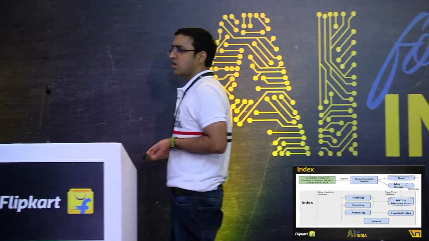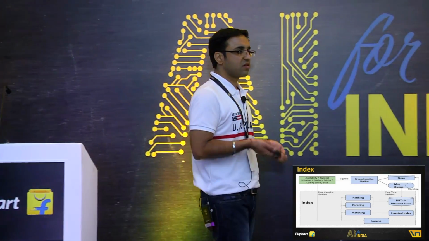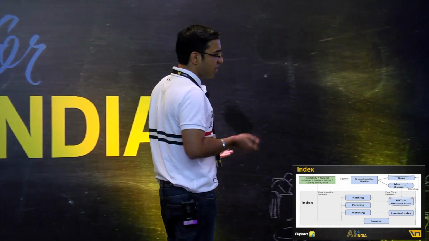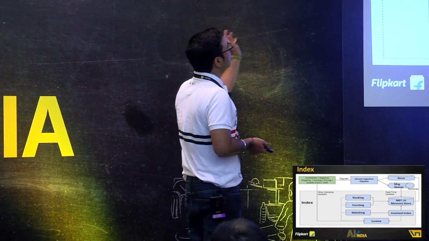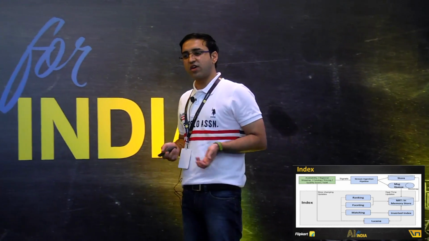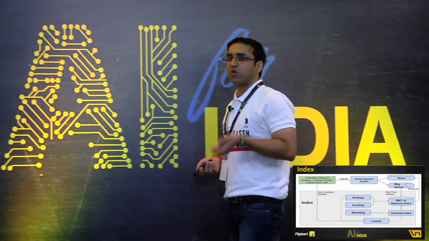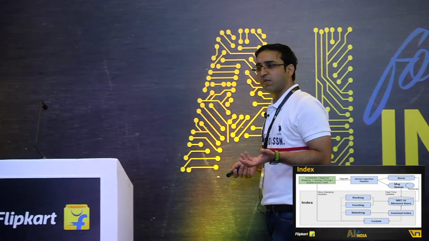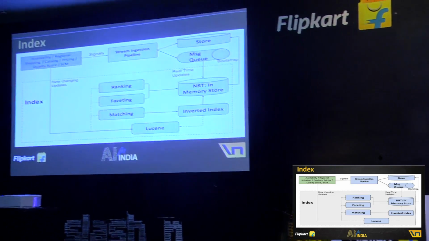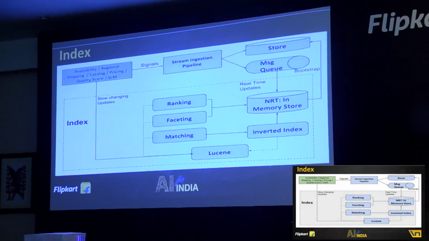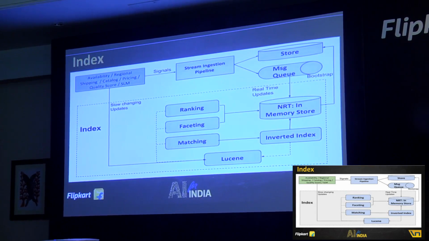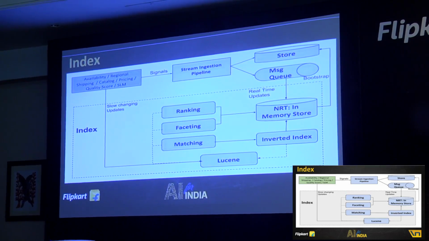I'll go a little more deep into the layer, which is again the indexing layer, the last core layer that we have. This again is still a 10,000 feet view of how our index actually internally looks like. On the top, what you see is an ingestion pipeline. We almost listen to every generated signal in Flipkart needed for discovery. What you see there is we listen to availability. These are in-stock updates coming from Promise as a separate team. We listen to regional shipping charges, which means we know geo-based in our ranking. We listen to pricing and promotion updates. We have the complete catalog, and then the whole seller master data updated with us in our indexes.